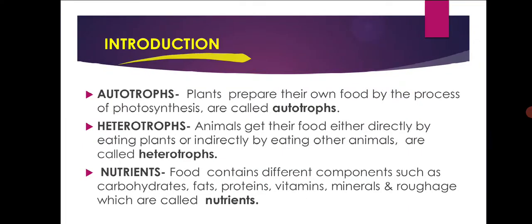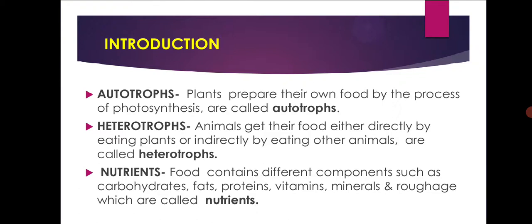First, introduction. In the previous chapter, we have studied about autotrophs, heterotrophs and nutrients. Once again, we will go through these topics. What are autotrophs? We know that plants prepare their own food by the process of photosynthesis, which are called as autotrophs. So they are considered as autotrophs.